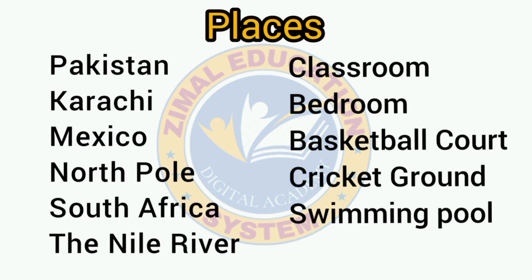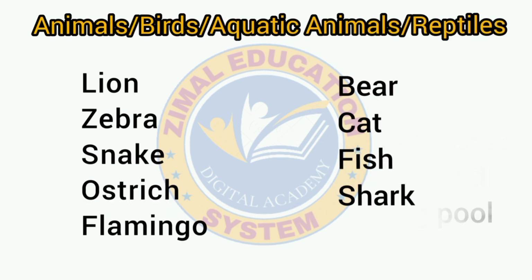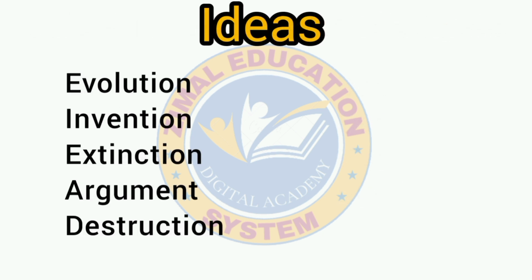Places: Pakistan, Karachi, Mexico, North Pole, South Africa, the Nile River, classroom, bedroom, basketball court, cricket ground, swimming pool. Animals: birds, aquatic animals, reptiles, lion, zebra, snake, ostrich, flamingo, bear, cat, fish, shark.